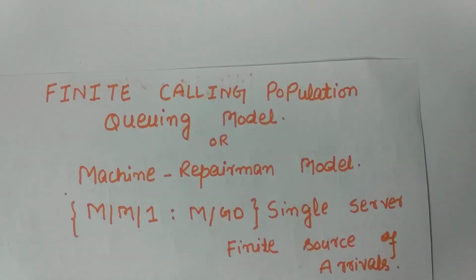Let us suppose a maintenance staff provides repair to M machines in a workshop. Here the M machines are customers, that is finite customers, and the repair staff members are the servers.